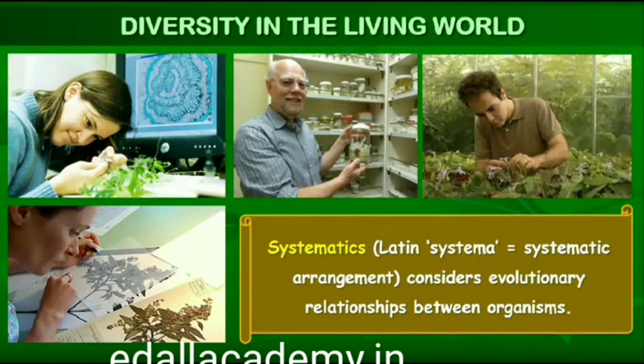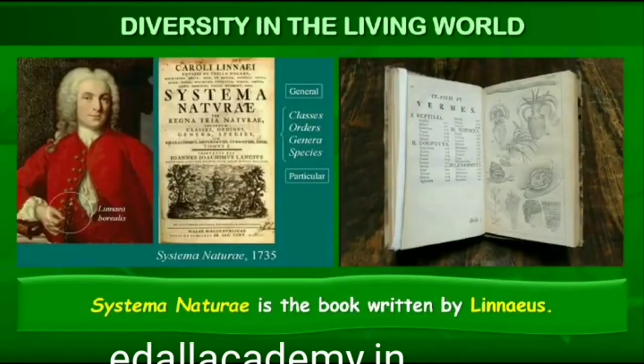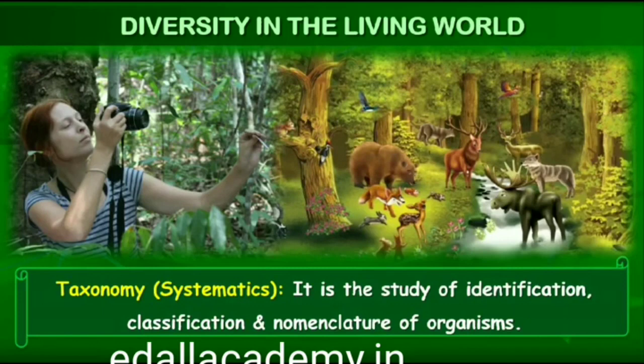This branch of study was referred to as systematics. The word systematics is derived from the Latin word systema, which means systematic arrangement of organisms. Linnaeus used Systema as the title of his publication. The scope of systematics was later enlarged to include identification, nomenclature and classification. Systematics takes into account evolutionary relationships between organisms.